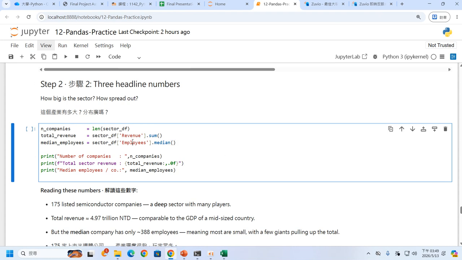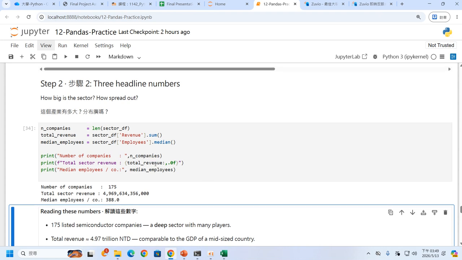And the third one is employee medians, so we know whether most of the companies in these sectors have many employees or not. We can use the median to know the status of the companies, so we can round it.